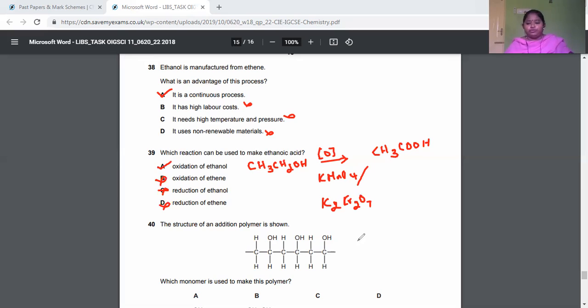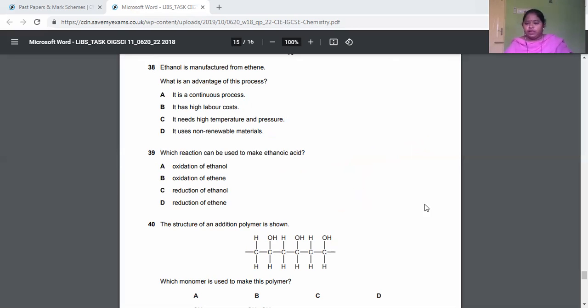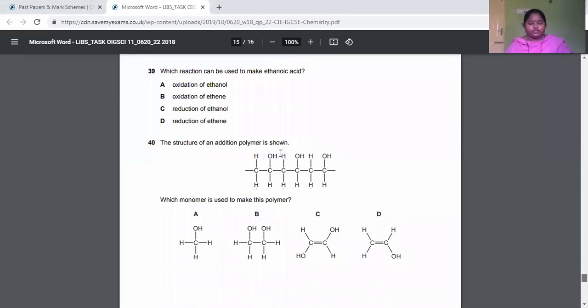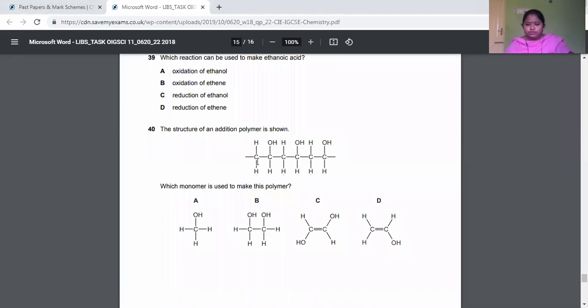Next, which monomer? Over here, the structure of an addition polymer is shown. This is a polymer, and we are going to find the monomer. It is easy. Sometimes we make it more complicated.